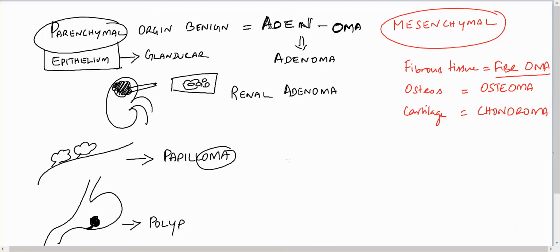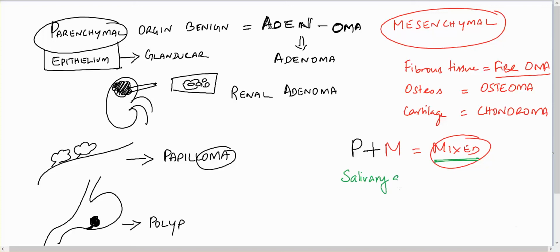Sometimes the tumor may be of parenchymal plus mesenchymal origin. So we call them mixed tumors. So these mixed tumors, how to name them? Most commonly seen in the salivary gland and in the female breast.